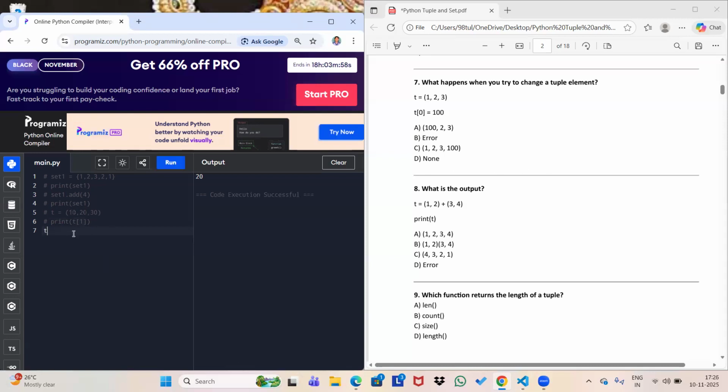So the question is: a tuple assigned with parentheses 1, 2, 3, and you want to change the element present at an index. You have just done it like this. If it was a list, then it would be okay. We can make changes to a list, but not to a tuple. So what will be the answer?